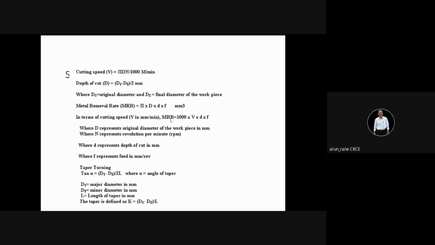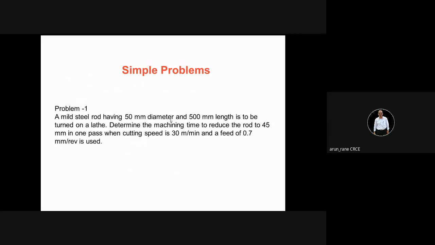Alright. Now, let us take a simple problem. A mild steel rod, short form is MS, is also represented by MS. So MS is the most general purpose raw material, engineering raw material, which is used in general purpose workshop.